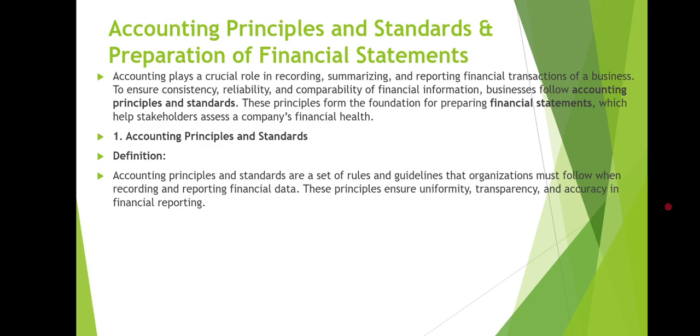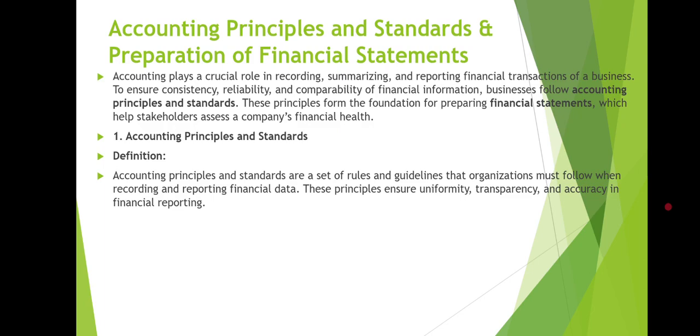So let's understand the accounting principles and standards. Before going to the next slide, let's understand the definition of accounting principles and standards. Accounting principles and standards are a set of rules and guidelines that organizations must follow when recording and reporting financial data.